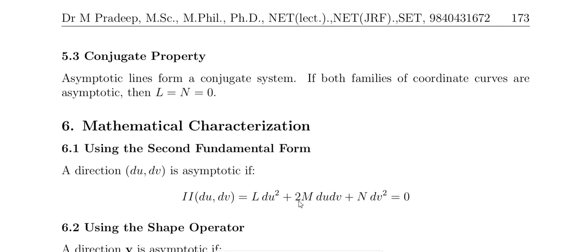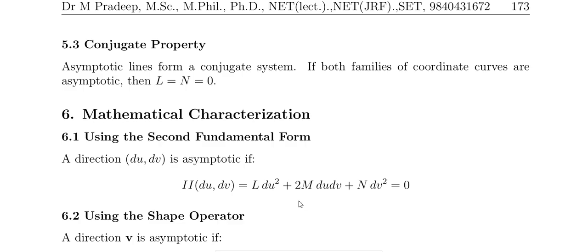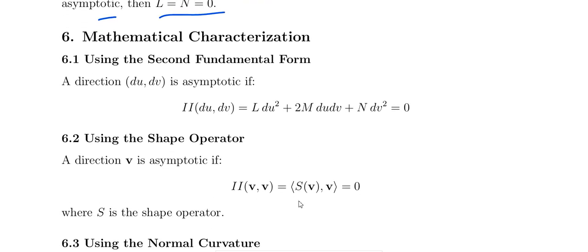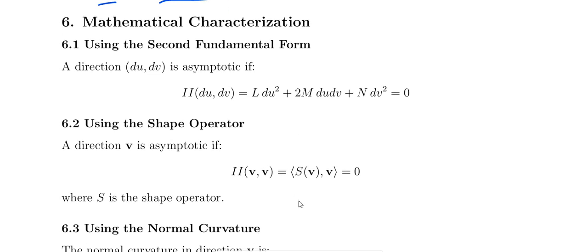And the conjugacy property, asymptotic lines form the conjugate system if both families of the coordinate curves are asymptotic. Then L equal to N equal to 0. And using the second fundamental form, direction du comma dv is asymptotic. Second fundamental form apply paniya, this is equal to 0. Using the shape operator, that is direction v is asymptotic na, like this.